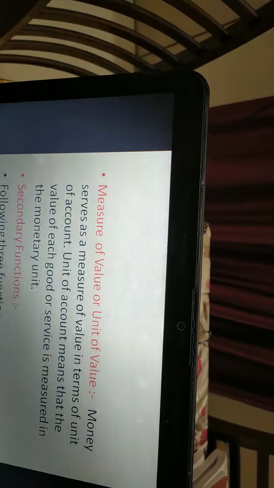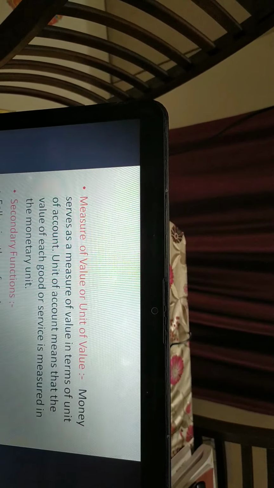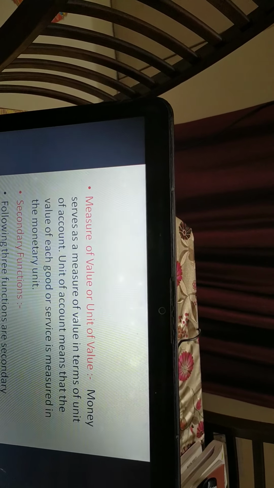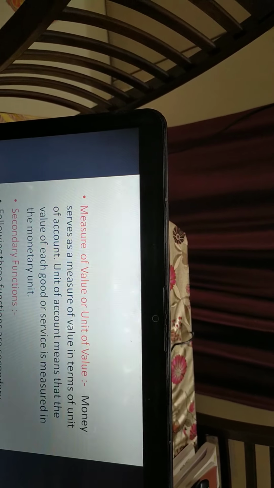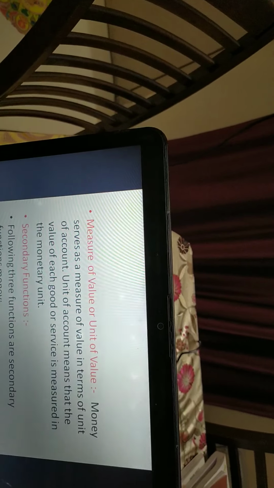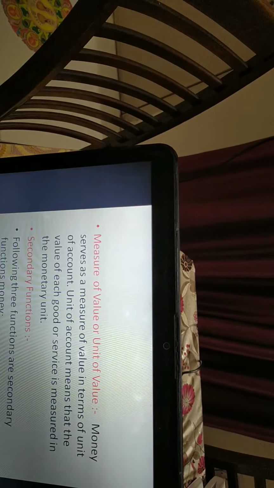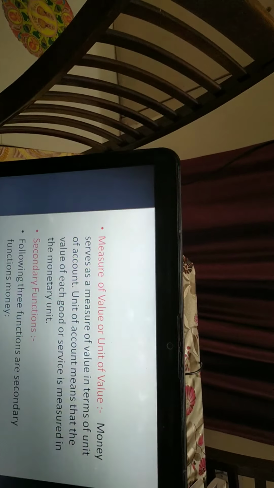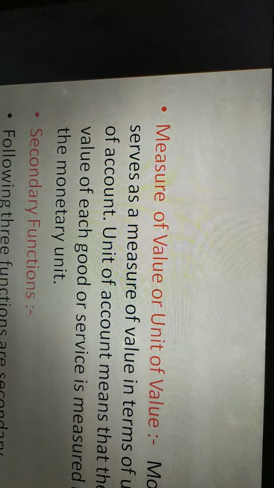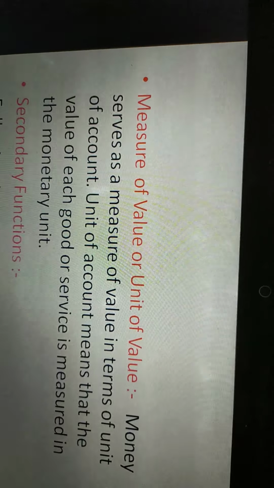Measure of value or unit of value. Money serves as a measure of value in terms of unit of account. Unit of account means that the value of each good or service is measured in monetary terms. Whether it is a pen or an aeroplane, it is going to be measured in money value, right? That is the monetary unit.